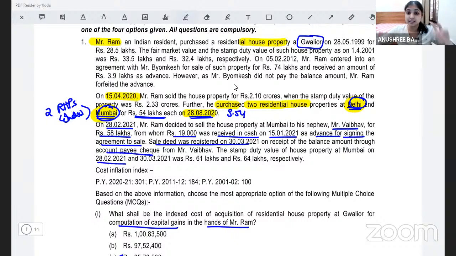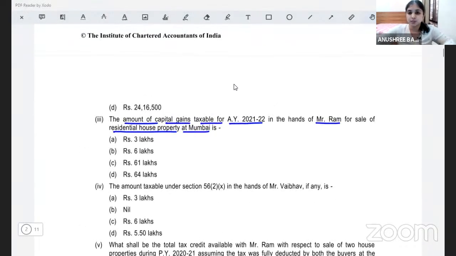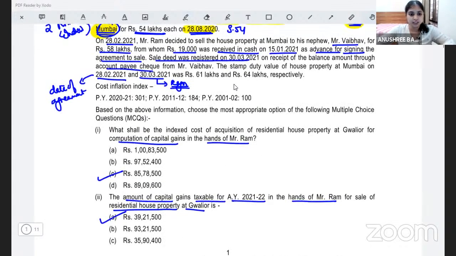SDV, they've given us SDV on 2 dates. What is 28th February 2021? This is the date of agreement, the date of agreement between my assessee and Mr. Weber. And what is 30th March 2021? This is the date of registration, the date on which the sale deed was registered. They've given us 2 SDVs. And what are they asking us to compute? The capital gains for this Mumbai house.